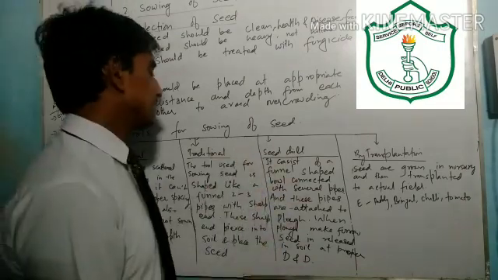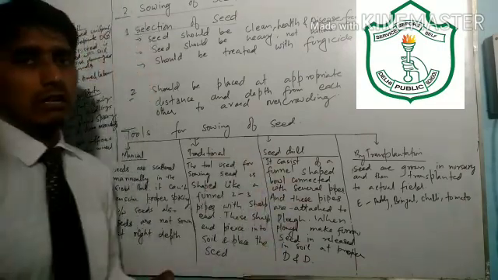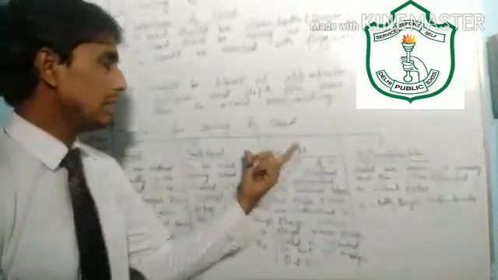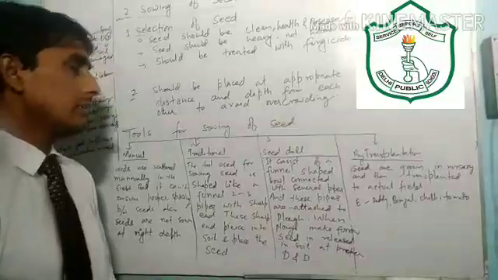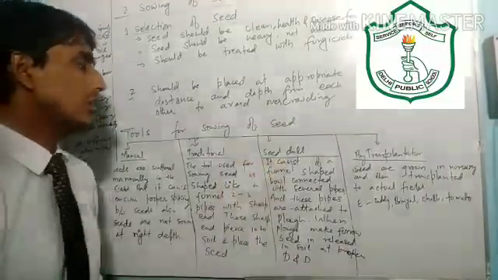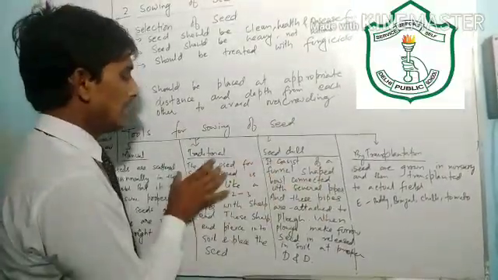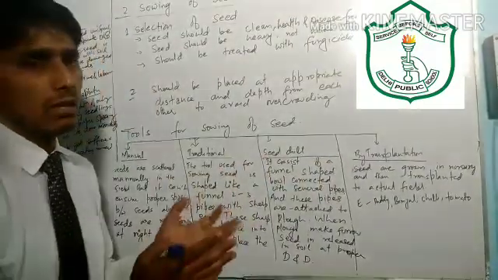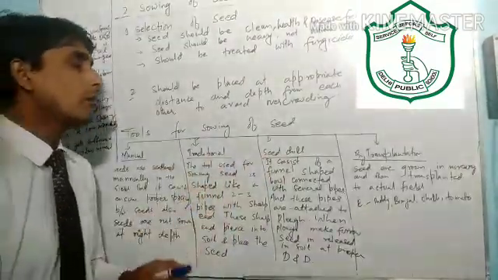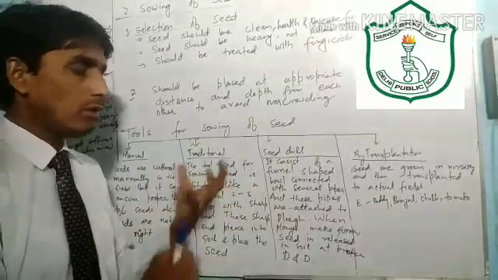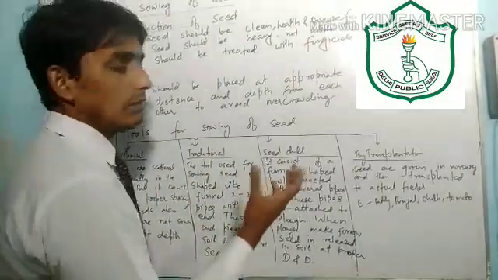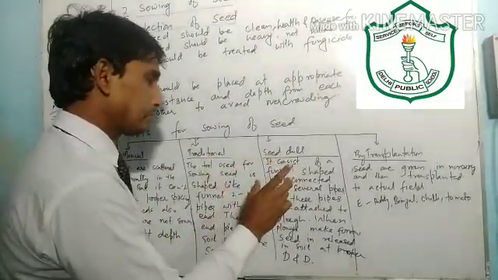The next method is the seed drill. This method of seed drill is a little higher, a little better technology. In this method, the seed drill consists of a funnel shaped bowl, similar to this. Funnel means, you already know, funnel shaped bowl. Bowl means, you know about it, a pot. A pot is a bowl.